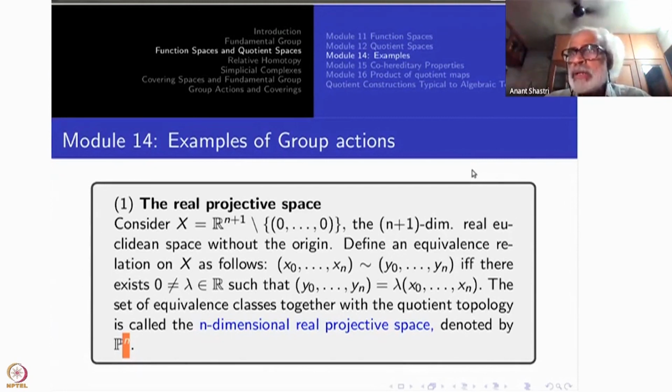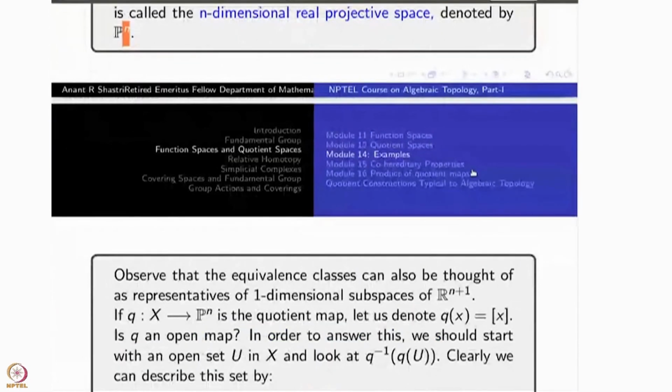Any two non-zero vectors lying on the same line are equivalent in this sense. Namely, one is a multiple of the other because they are dependent on each other. So that is the real projective space with the quotient topology coming from R^(n+1) minus 0. Write Q from X to P^n as the quotient map, or you can write Q(x) as [x], the class of x.